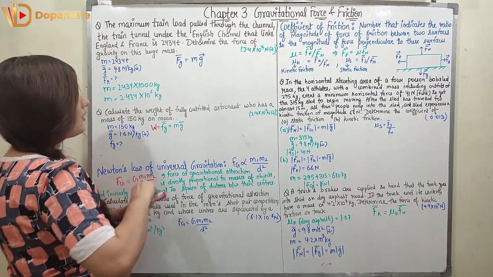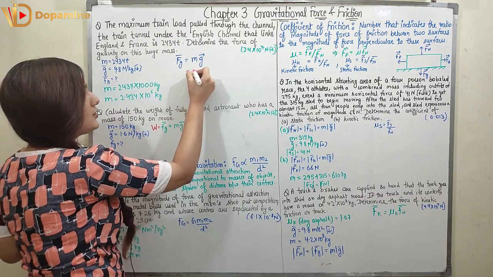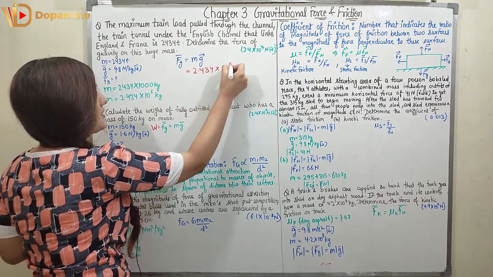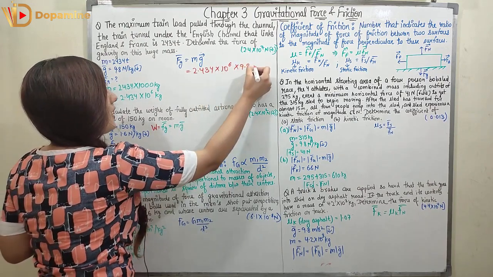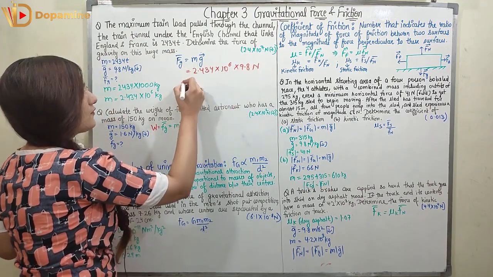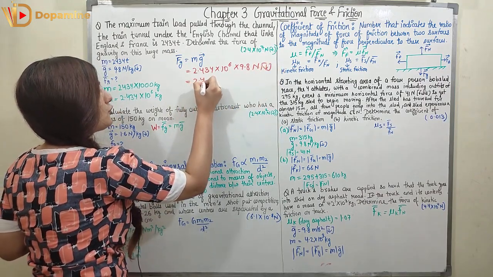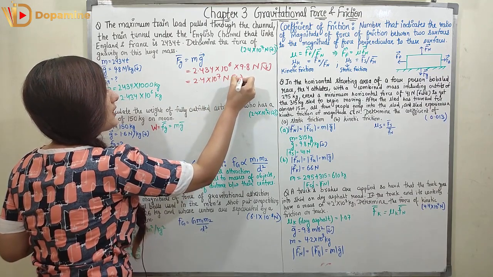So now when we put the formula, Fg, the force of gravity, is equal to m times g, which will be equal to 2.434 × 10^6 × 9.8, right? So now the answer would be in Newton because it's a force, and it will be in the downward direction. So the answer would be 2.4 × 10^7 Newton in the downward direction.